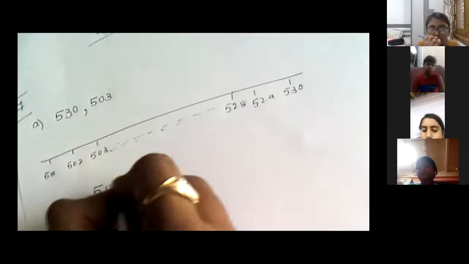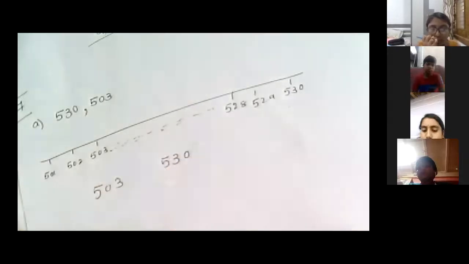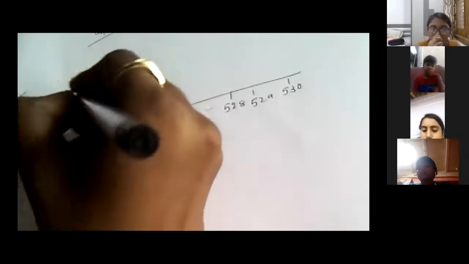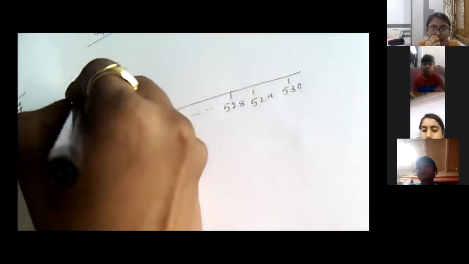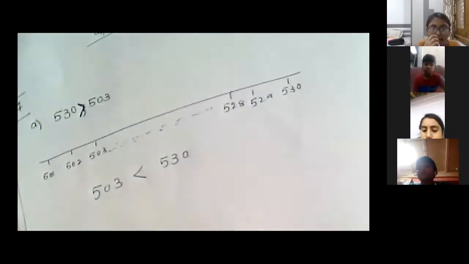In these two, which is greater? 530 is the greater, and 503 is the lesser.